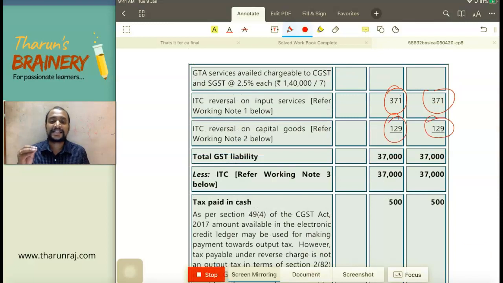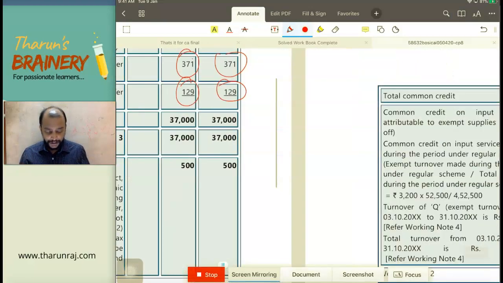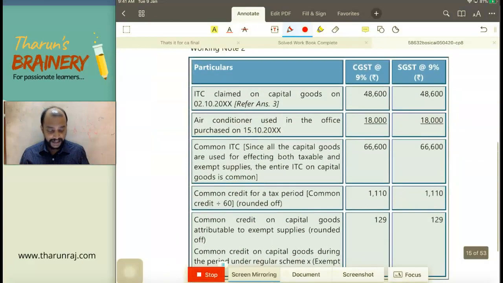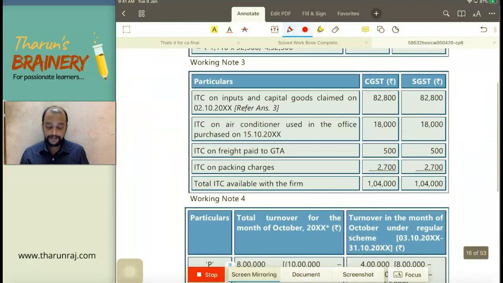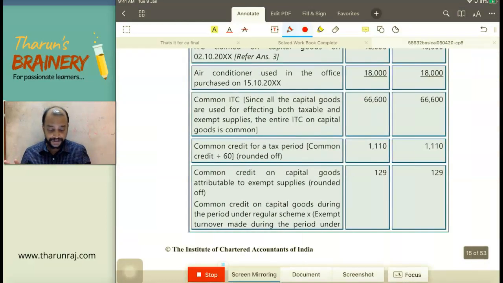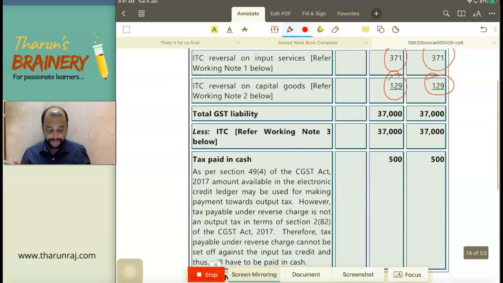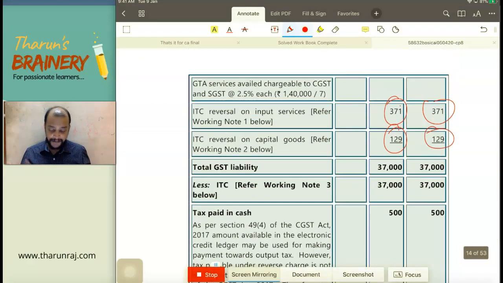So this is my GST liability minus ITC, how much ITC I can take. Now look into the ITC computation here. ITC on inputs and capital goods claimed on 210 is 82,800, 82,800. ITC on air conditioner 18,000, 18,000. Freight paid to GTA, packing charges. This is the total ITC. Using this 1,04,000, I can pay my liability.